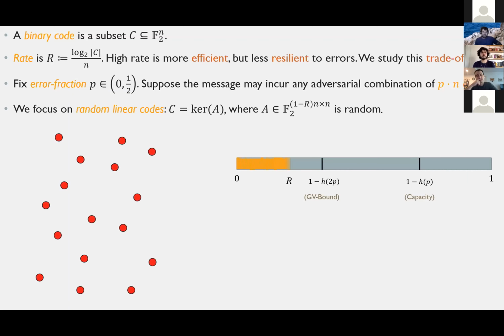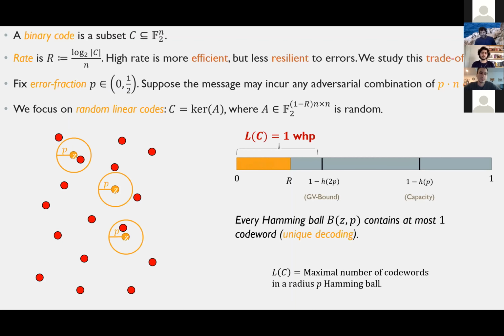Okay, so here the red dots represent our code words. And I've taken a random linear code of some rate R, where R is pretty small. It's below what's known as the GV bound, which is 1 minus the binary entropy of 2p. And in this case, it's very likely that we have the following situation. It's very likely that every Hamming ball in F2 to the n of radius p contains at most one code word. And that means that we have unique decoding.